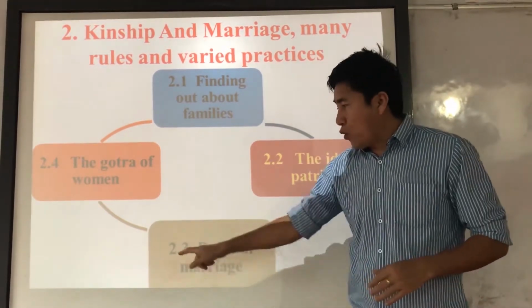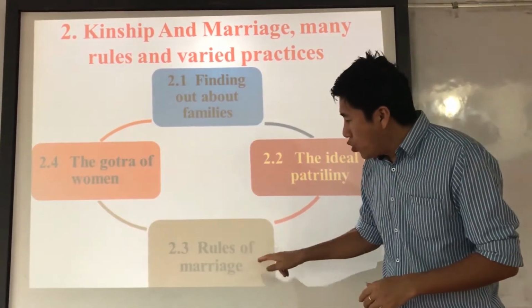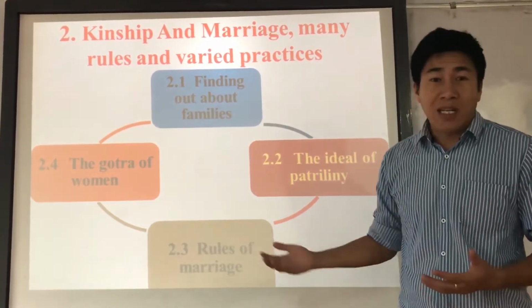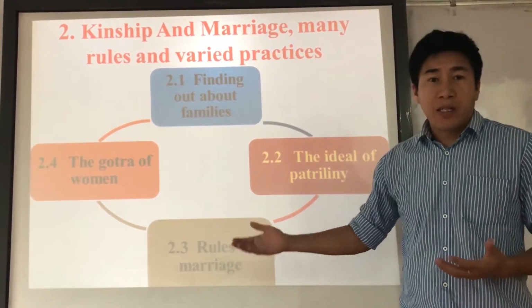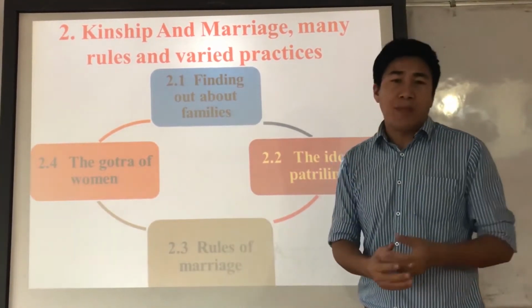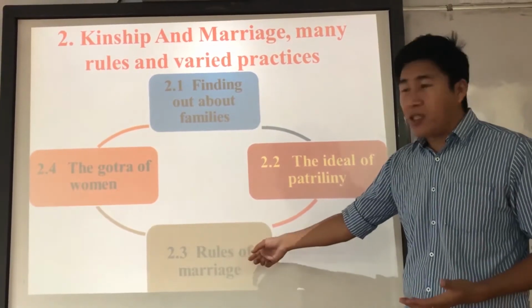In 2.3, we are going to discuss the rules of marriage, the different kinds of rules and different kinds of marriage that were there in ancient times, from 600 BC to 600 CE. So we are going to study the different rules and types of marriage within this topic.